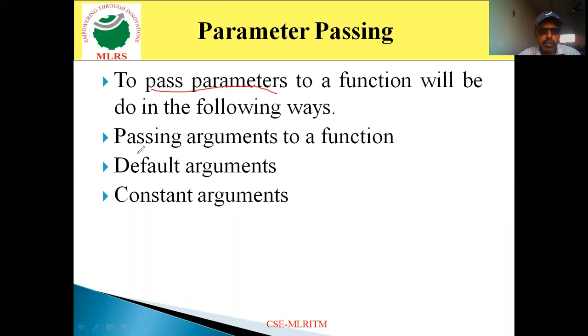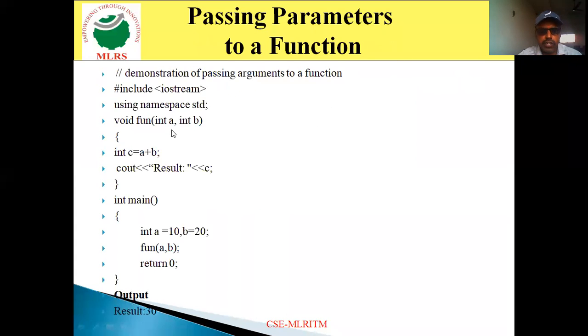And those different ways are nothing but, first one, passing arguments to a function. This is the first one, which is a very general one. Then the next one, passing default arguments to a function. And the next is passing constant arguments to a function. So these are the different ways to pass the parameters to a function.